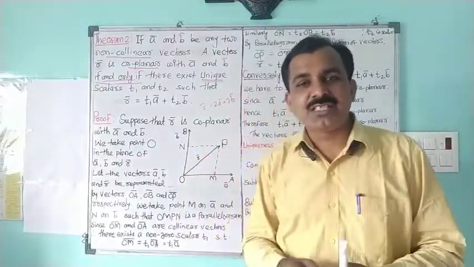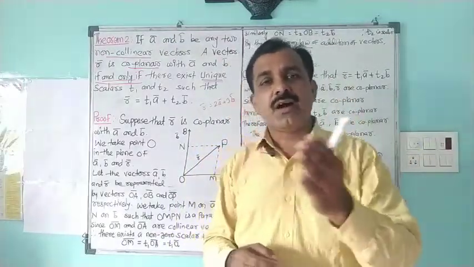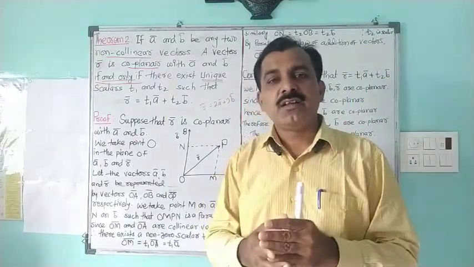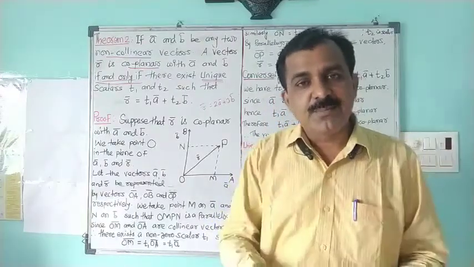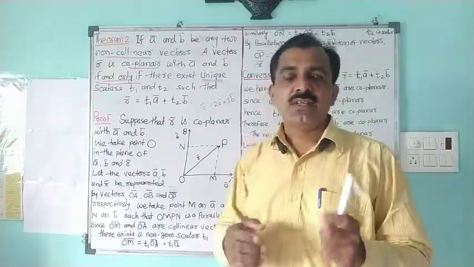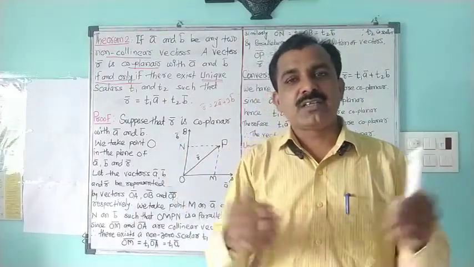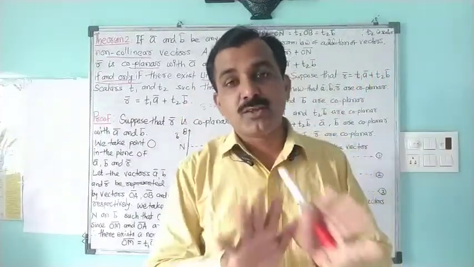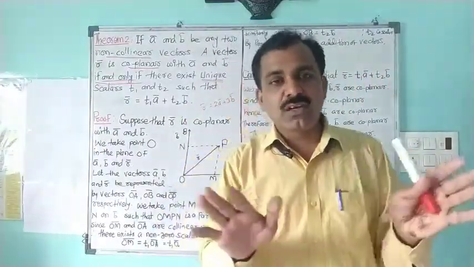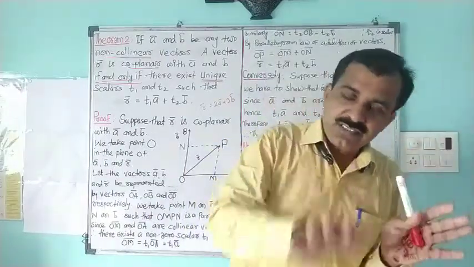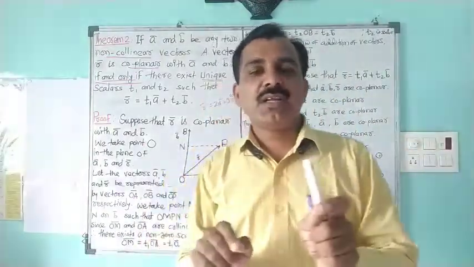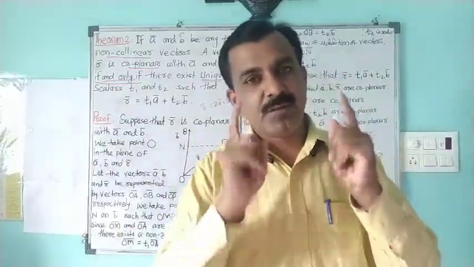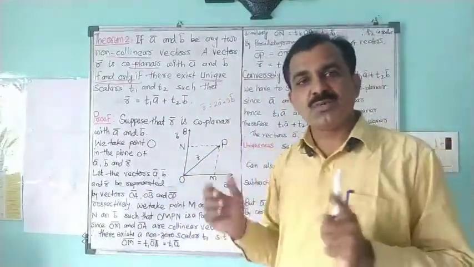Also, when a scalar multiple is taken of any of the vectors, that means 3a bar, 5a bar, minus 7a bar, these multiples with a bar and b bar also lie in the same plane as that of a bar and b bar. So scalar multiples, as well as the sum and difference of two vectors, give a resultant in the same plane. They do not lie in another plane. So a bar plus b bar, a bar minus b bar, k times a bar, k times b bar lie in the same plane as that of a bar and b bar. So this concept is also useful in this proof.